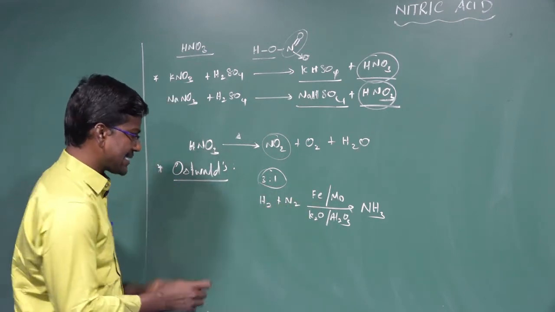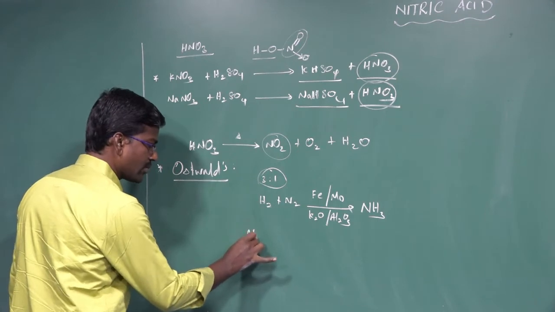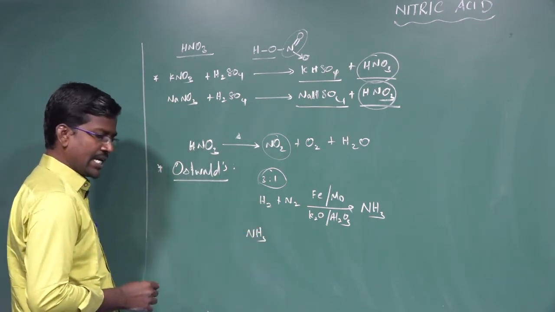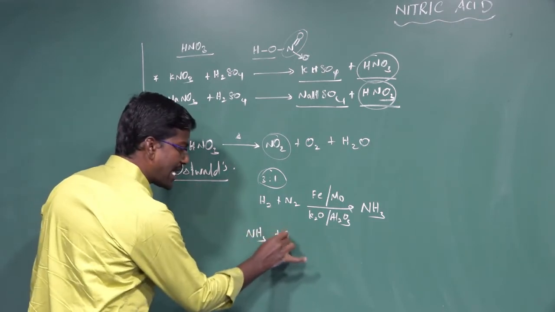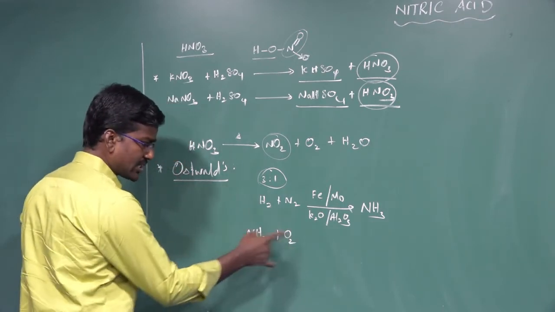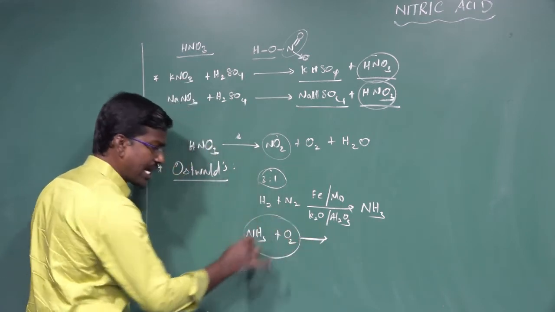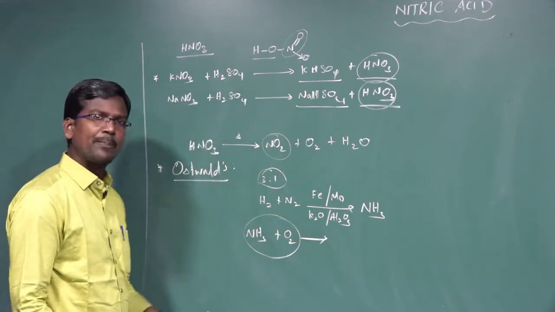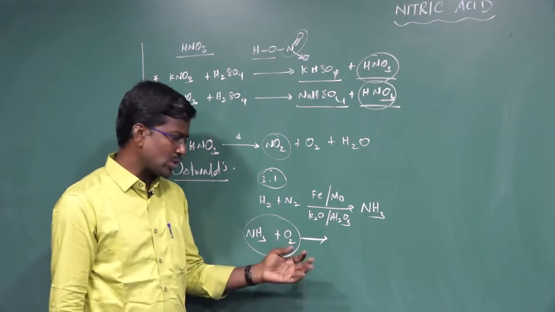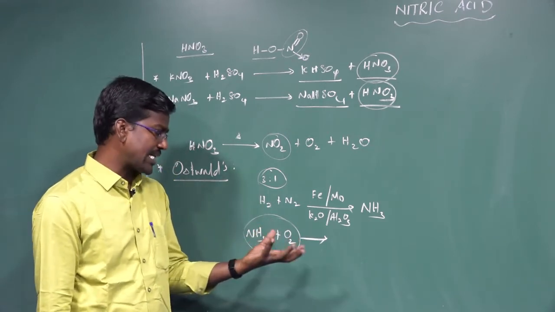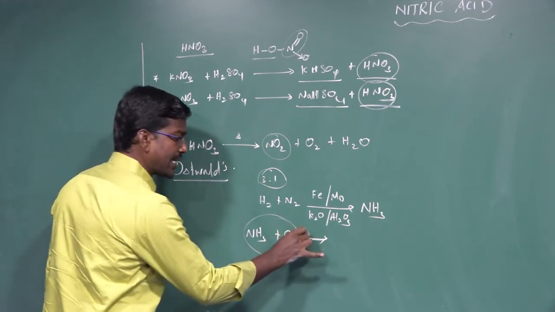What is the formula of ammonia? NH3. The ammonia gas is mixed with 10 times its volume of oxygen gas. This mixture of ammonia and oxygen is first preheated and passed through a chamber containing a catalyst, coming in contact with platinum wire.